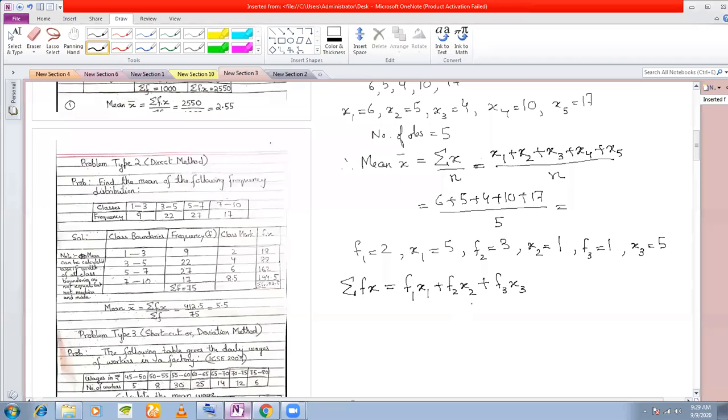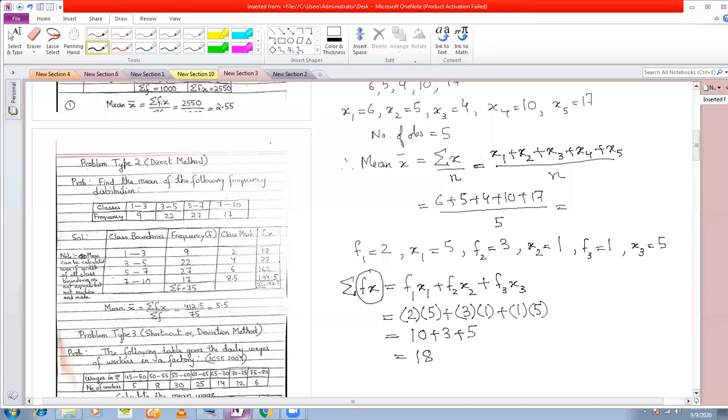Now is the summation sign clear? This definition. Tell me fast. Sir, the screen is not visible. Fine. It comes to 18. This is what the summation sign means. Log out and try to log in again. Otherwise, go through the recording. I'm only doing revision today, I'm not doing anything new. Tomorrow I will start with mean. If you go through this recording, later on you will understand.